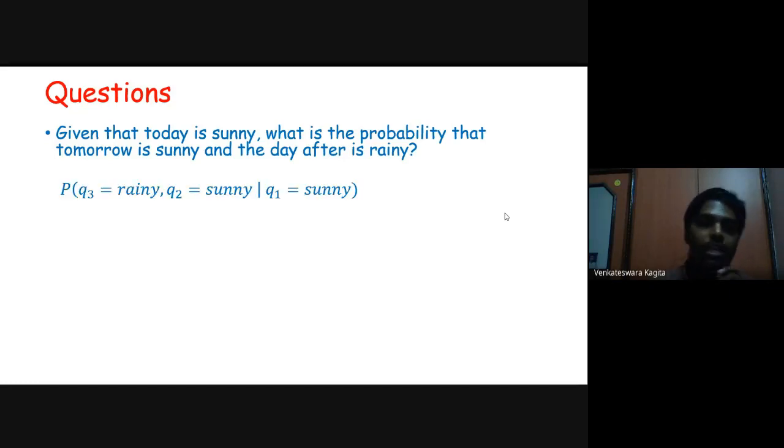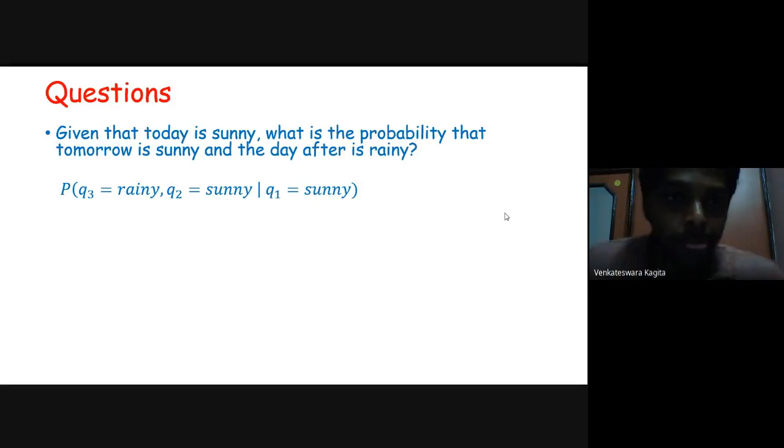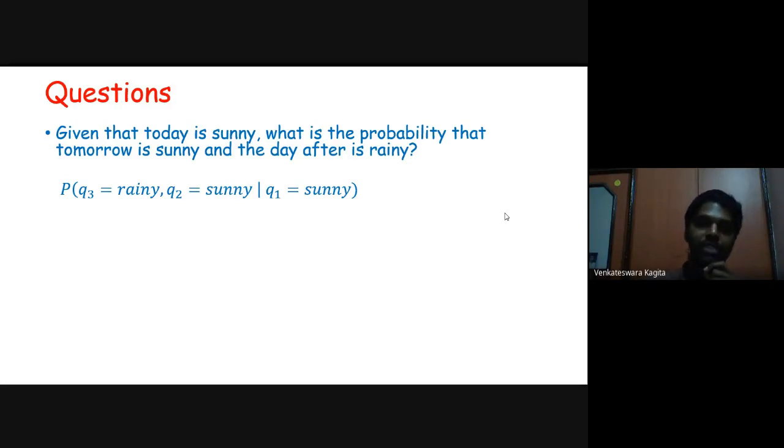So here you are asking for the probability of Q3 equal to rainy, Q2 equal to sunny. This is what we would like to determine. What we are given is that Q1 equal to sunny. So the first state is sunny. We would like to determine the weather for the next 2 days. So how do you do that? And what are the dependencies here based on our assumption?